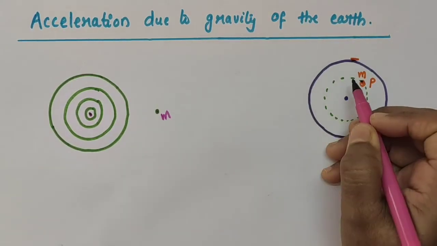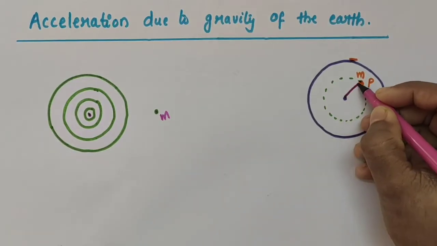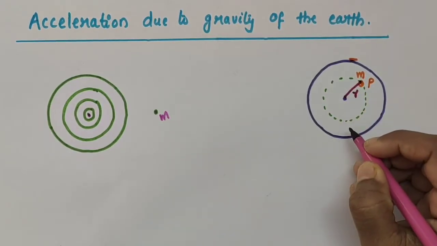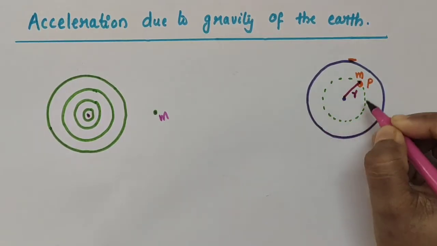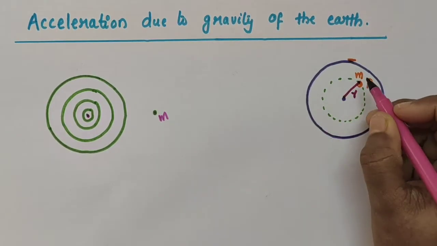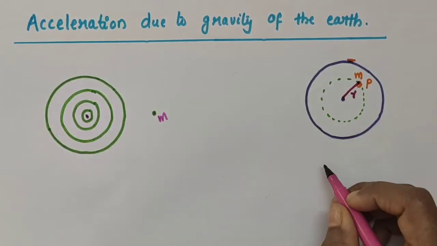So, consider one such sphere of radius small letter r and the point P lies outside the sphere. That is, point mass M is at a distance r from the center.